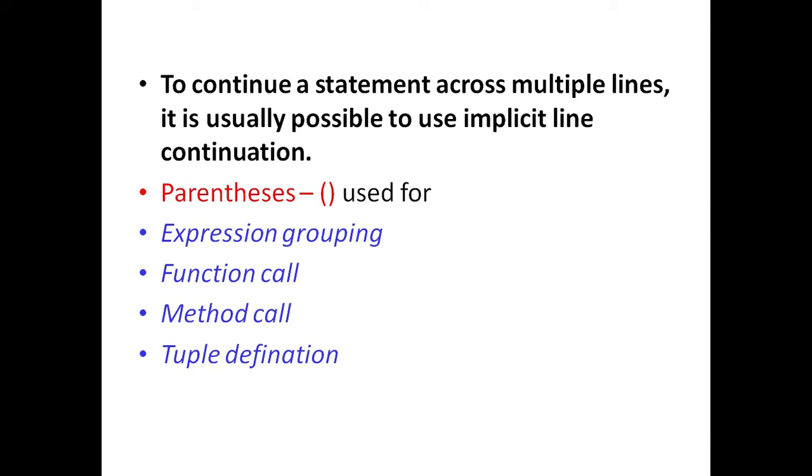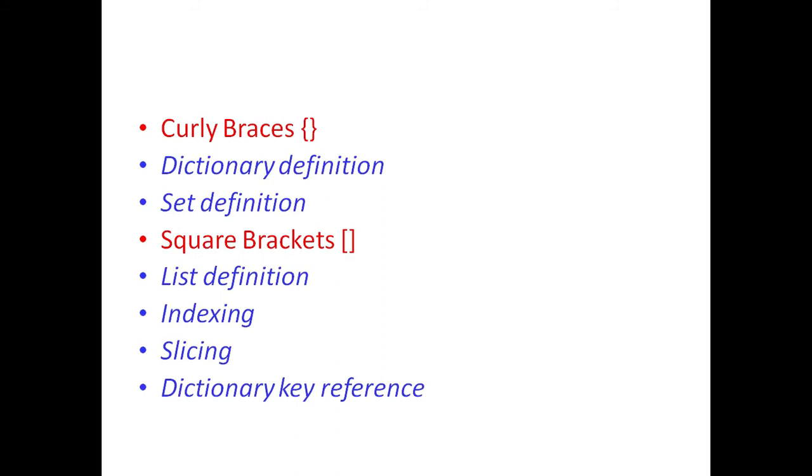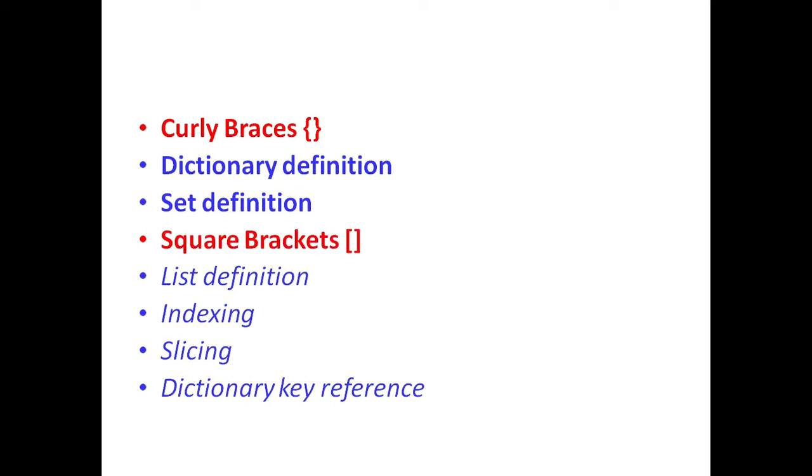There are different ways for implicit line continuation. One is parentheses, which are used for expression grouping, function calls, method calls or tuple definitions. Next are curly braces, which are used for dictionary definitions and set definitions. Then square brackets, which are used for list definitions, indexing, slicing and dictionary key references.